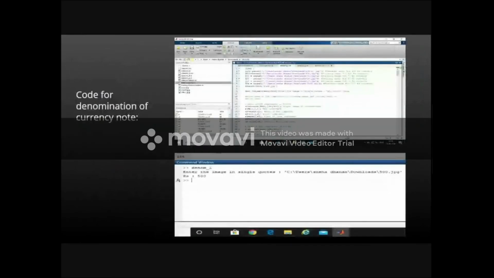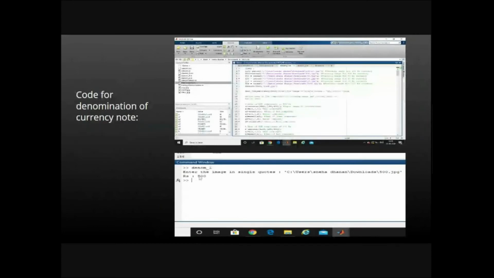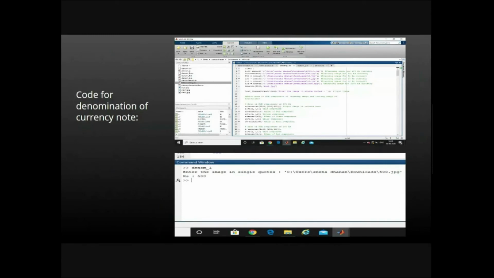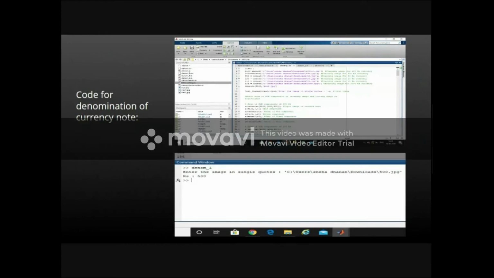This is the code to identify the denomination of the currency. Here in the result, we gave the input of the scanned image and the output of the denomination is shown as recognized. Here we have given the input as a 500 rupee note and the code has identified that it is a 500 rupee note and given the result. In future, we are also planning to work with a number of data sets to improve our results.